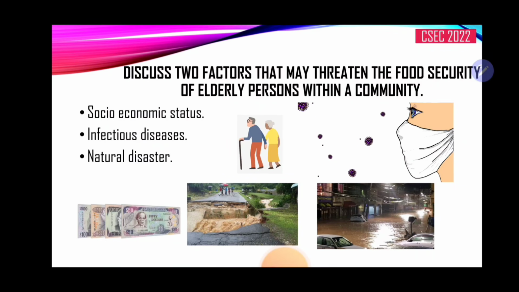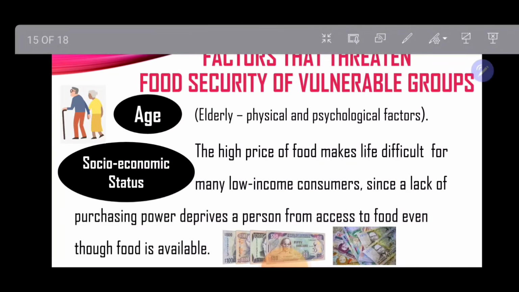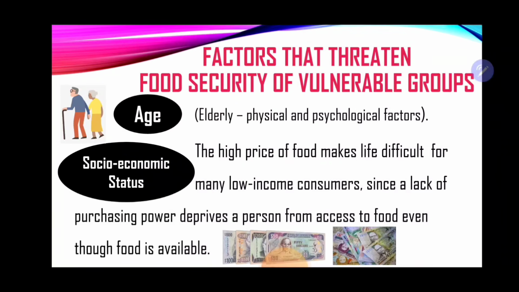Whereas natural disasters, farmers may die during a natural disaster, and they are the ones that produce the foods. We may speak of breakaway of infrastructure, such as roads leading to the market, to the supermarket, flooding where livestock or crops may be destroyed. All of those factors may influence or threaten the food security for the elderly.